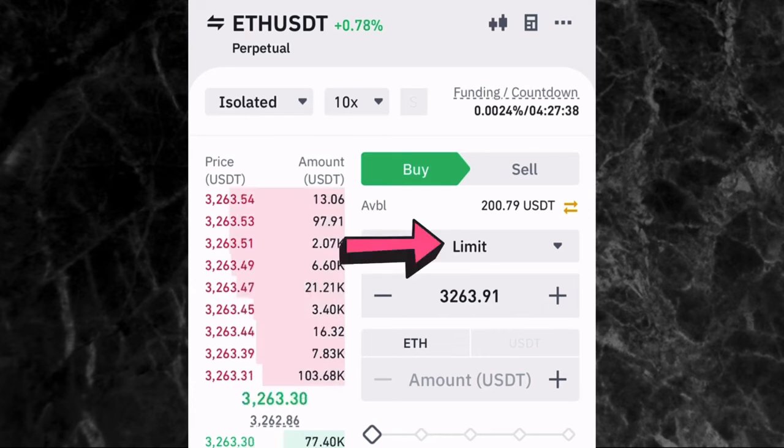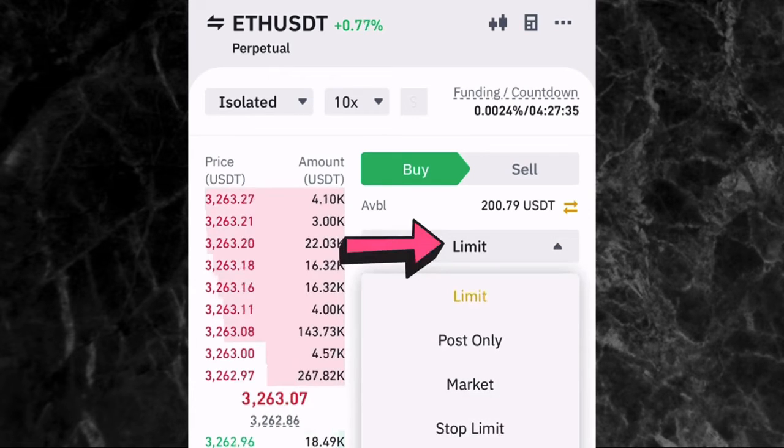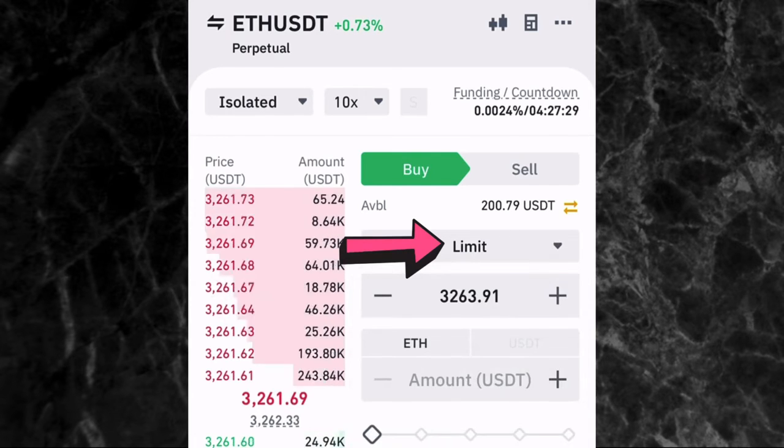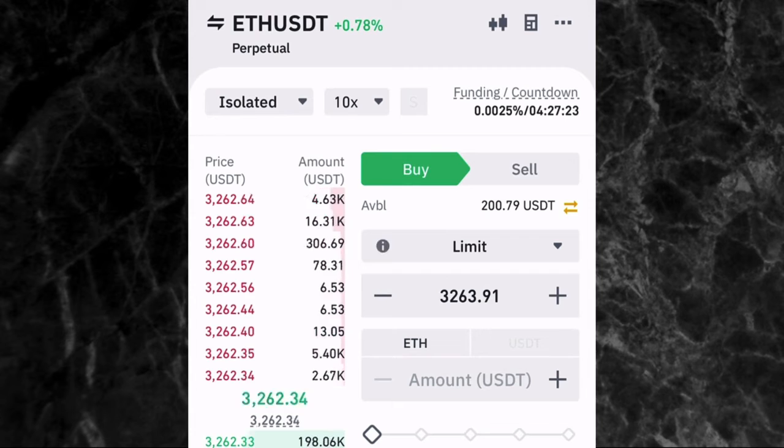Now, if you tap on where you have limit right here, you can see you have different options: limit, post only, market, and so on. I will still explain. Now, let's say, for example, we are using limit. Limit will allow us to set the price we want to enter the trade. So let's say, for example, you can see the price is currently at $3,260.